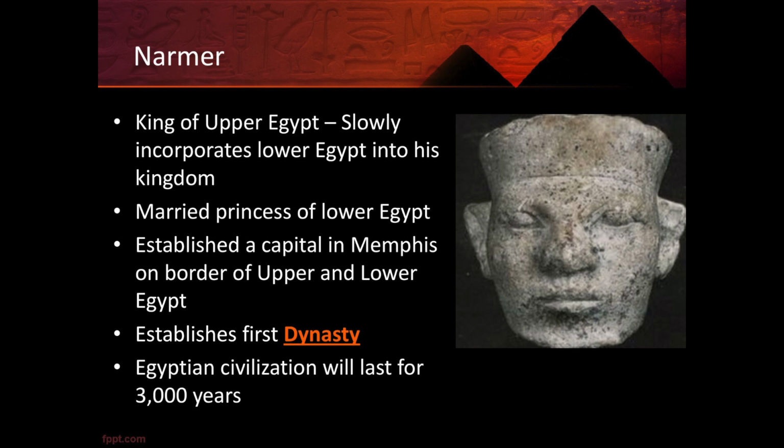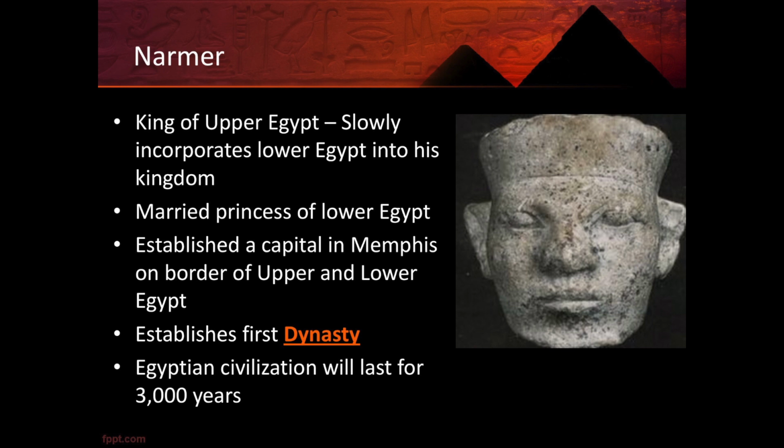He was a king of Upper Egypt, and slowly he started incorporating areas from Lower Egypt into his kingdom. Eventually, he married a princess from Lower Egypt, and he decided to establish his capital in the city of Memphis, right on the border of Upper and Lower Egypt. So Narmer really was the first one to unite Egypt into one large country, and he established the first dynasty.